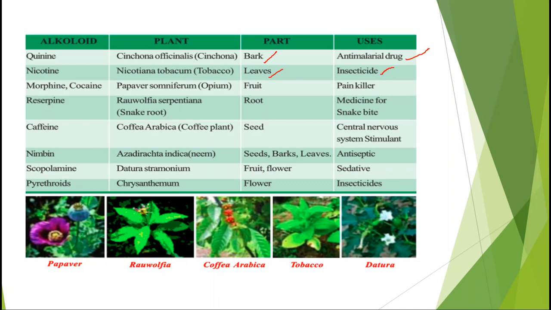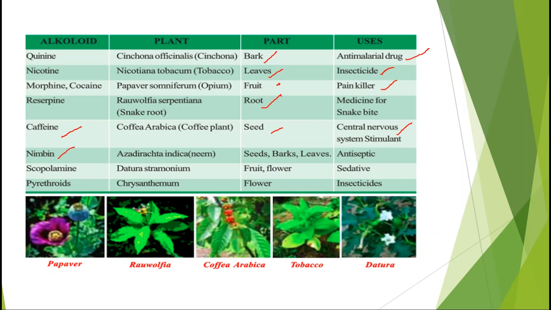Next, morphine, cocaine, Papaver somniferum. It is produced in fruits. It is used as painkiller. Next alkaloid is reserpine, Rauwolfia serpentina. It is a plant in which this alkaloid is produced. It is present in root. It is used as medicine for snake bite. Next one is caffeine. It is produced in the plant Coffea arabica. It is present in seed. It is used as stimulant for central nervous system.